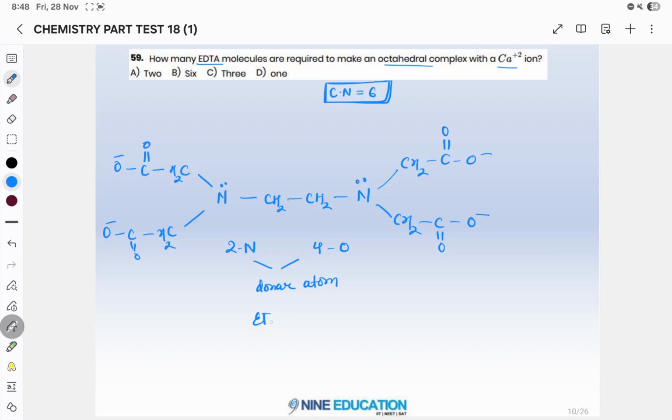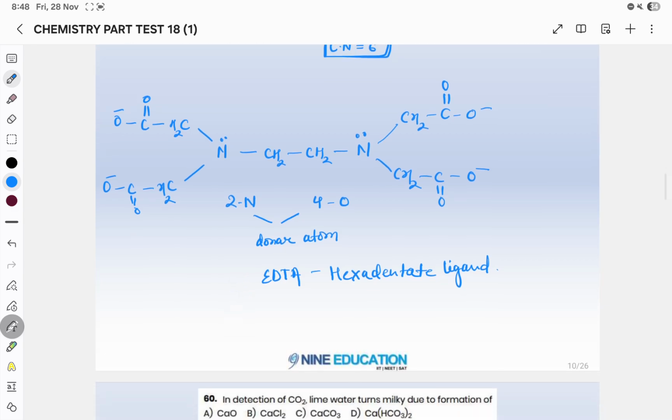So EDTA is a hexadentate ligand. If it is a hexadentate ligand, it can form 6 bonds with 6 distinct positions.